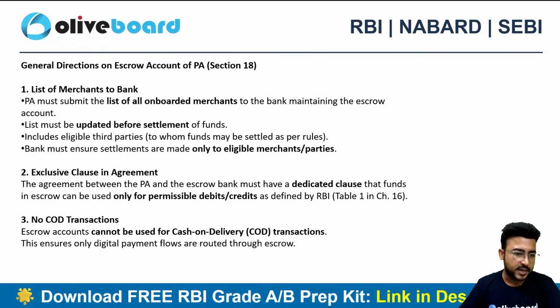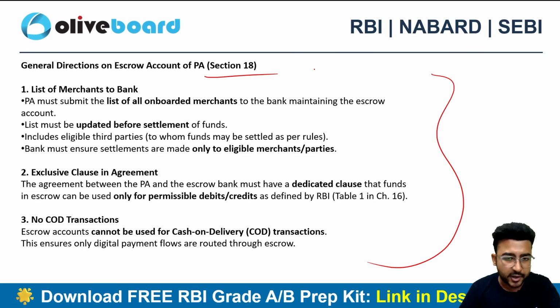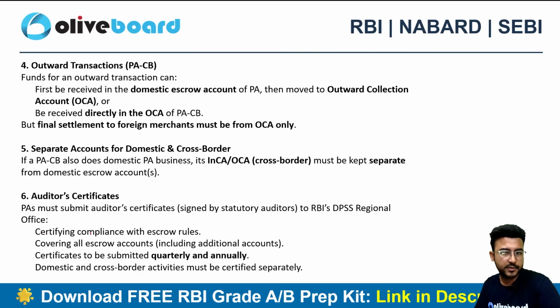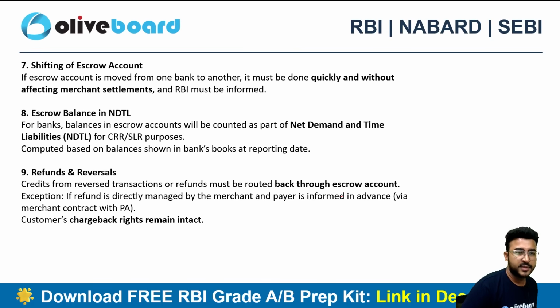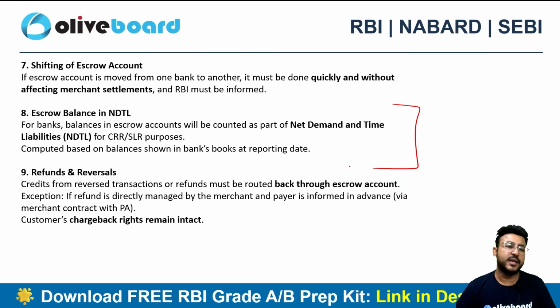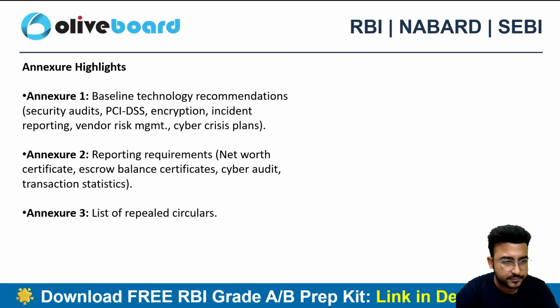Then there are some general guidelines as well. Most of the things we have already discussed in the summarized manner. This is a part of section 18, right? Like no COD transaction in the escrow account, right? Separation of the domestic and the cross border, we have already discussed this one as well. So now most of the things are process oriented only. Here there is a clear cut clarification that on the net demand and time liability you need to again account for the CRR and the SLR, right?